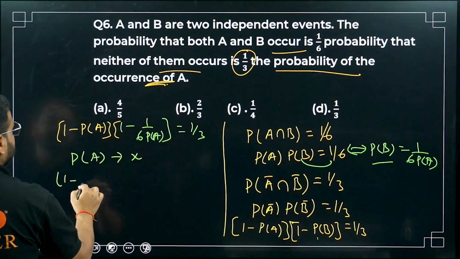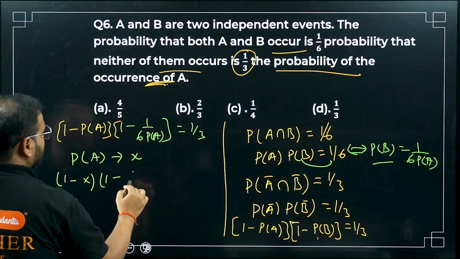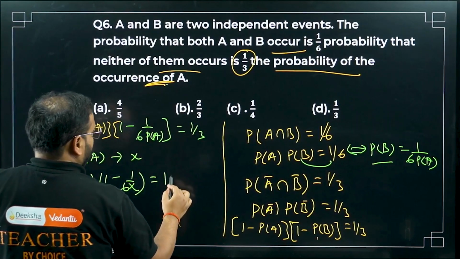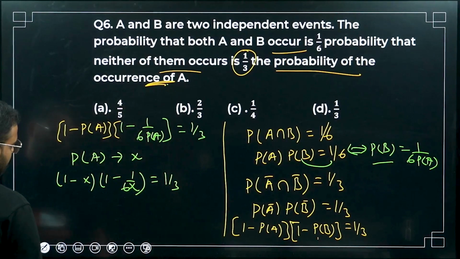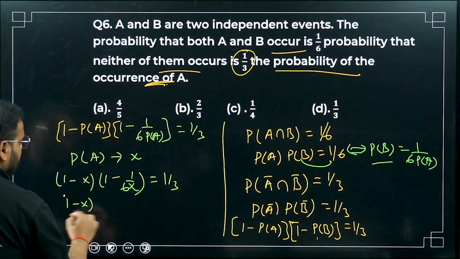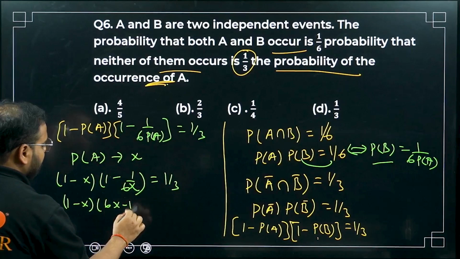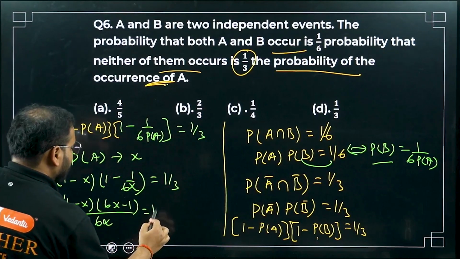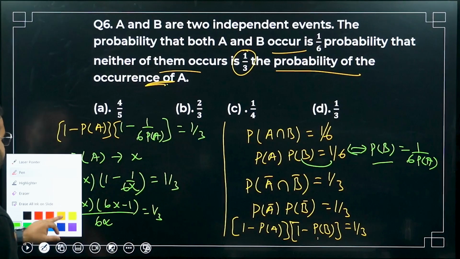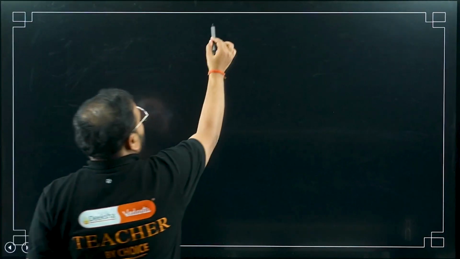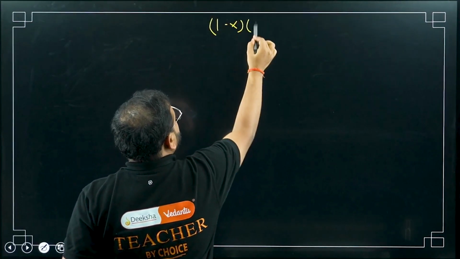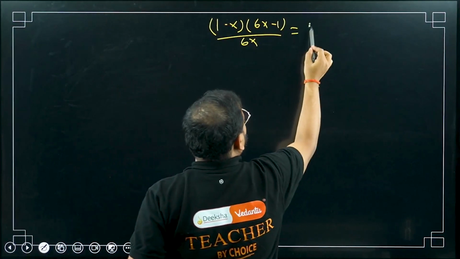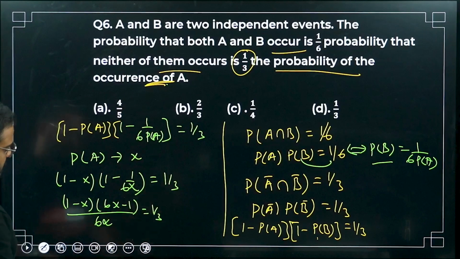What does this become? Please check. 1 minus X times of 1 minus 1 by 6X equals 1 by 3. Please multiply 1 minus X. Take LCM over here: 6X minus 1, divided by 6X equals 1 by 3. So I'll write it over here: 1 minus X times of 6X minus 1 divided by 6X equals 1 by 3. Is it right? Have a look once again.